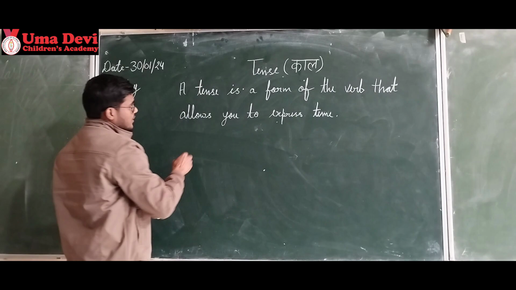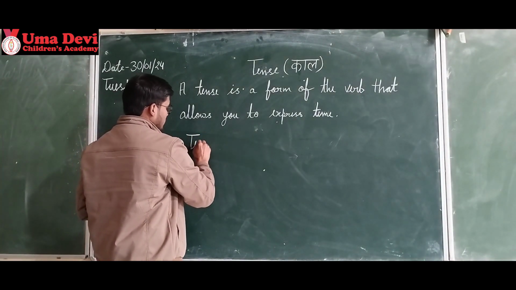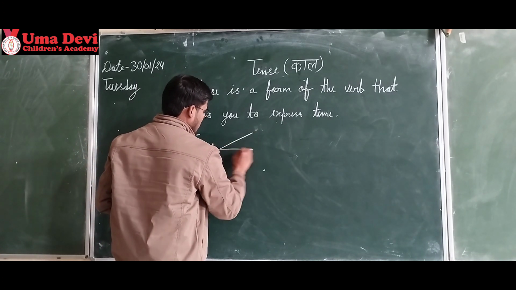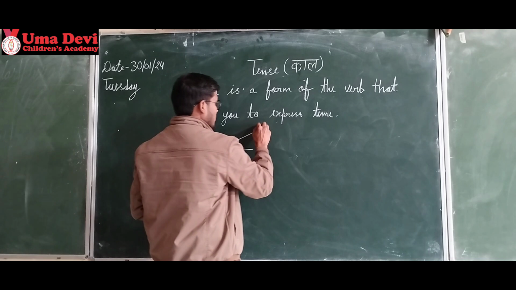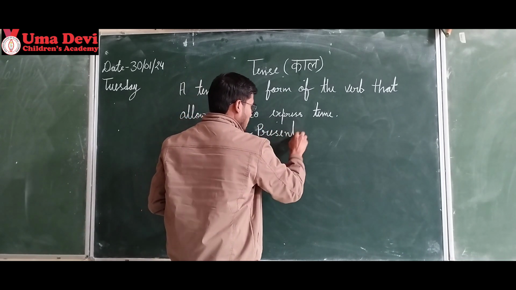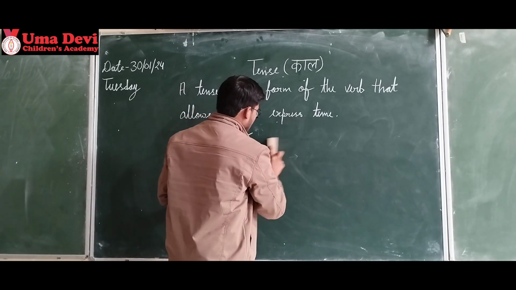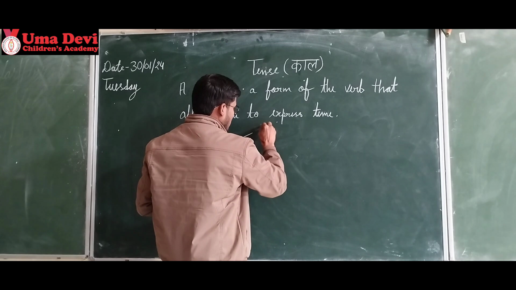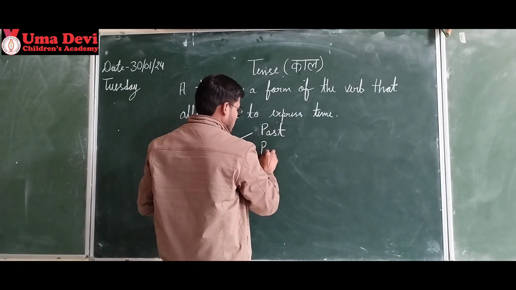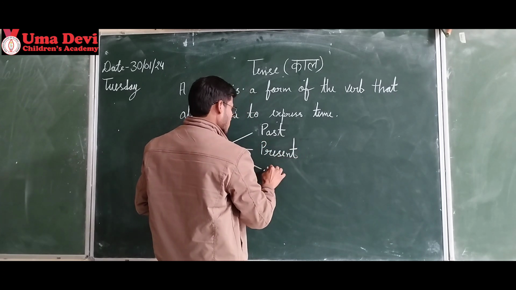First of all, there are 3 types of tenses. When I define tense: past, present, future.